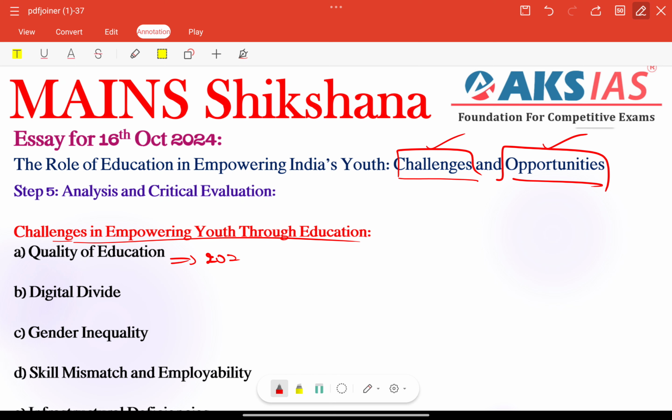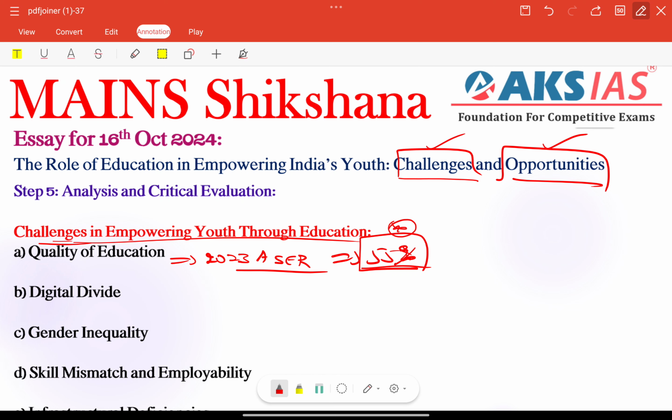Here we can add the 2023 Annual Status of Education Report, very important. This particular report reveals that while school enrollment rates have improved, the quality of learning outcomes remains low. Over 55% of grade 5 students in rural India cannot read a grade 2 level text, highlighting this particular crisis in foundational literacy and numeracy, especially. These types of facts regarding the challenges need to be included here among the particular reports.